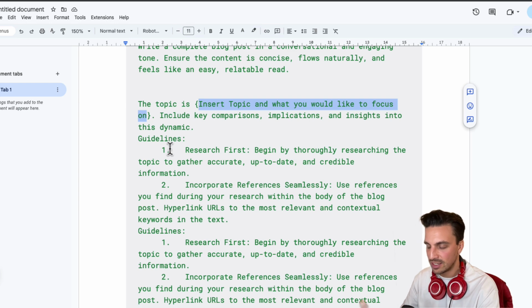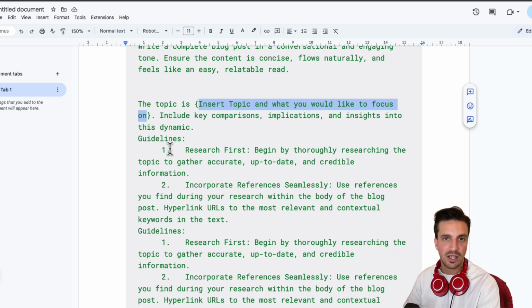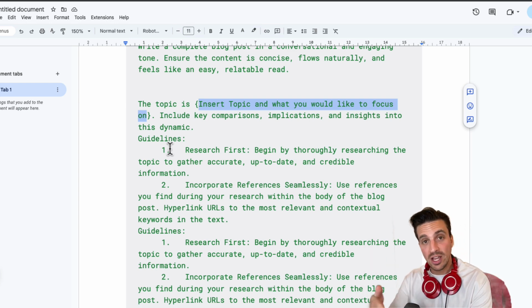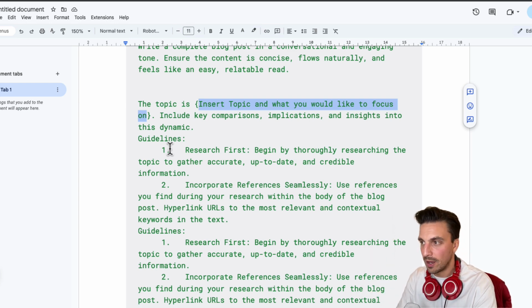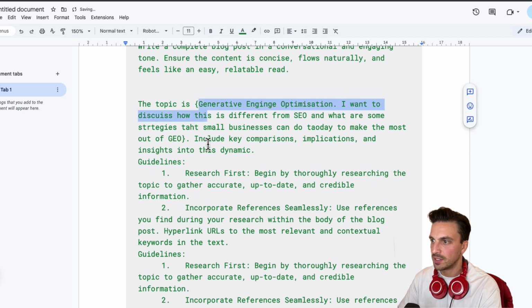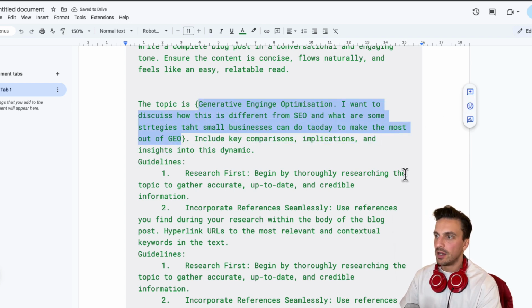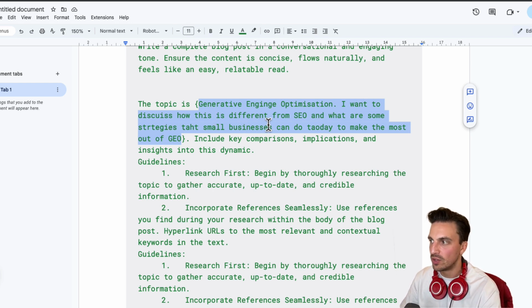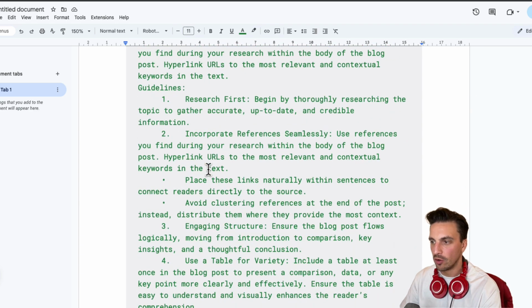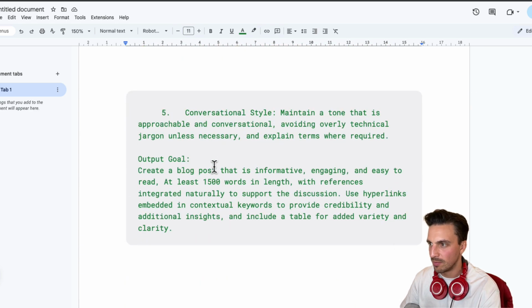In this instance, I'm going to also write blogs about GEO, but I'm going to tell it that, and I'm also going to tell it what angle I want to write about. So I've said here, I'm just going to select this so it's easy to read: the topic is generative engine optimization. I want you to discuss how this is different from SEO and what are some strategies that small businesses can do today to make the most out of GEO. I've misspelled things a little bit there, but it doesn't really matter.